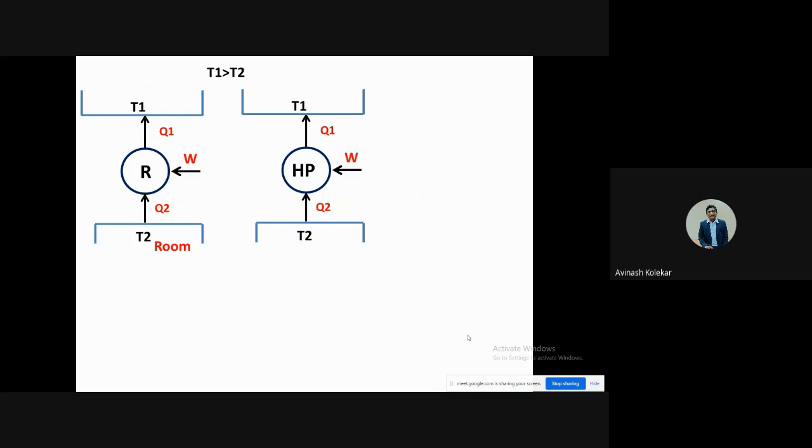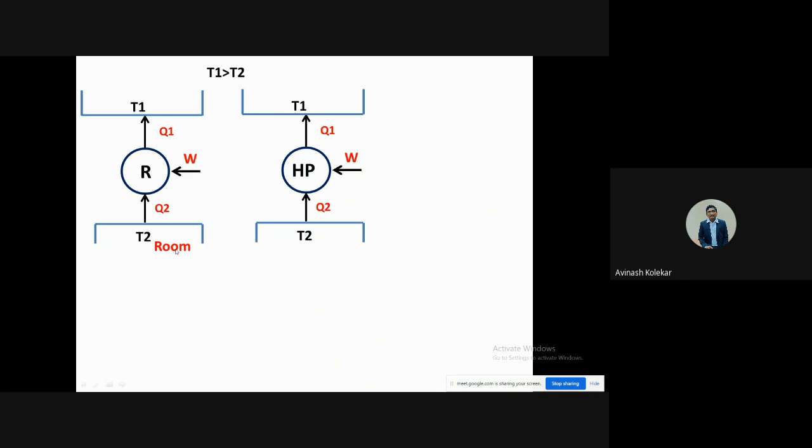Now see, when you draw the diagrams for this, you will find that both are the same. In this case also you will have the T1 temperature, the higher temperature, and the T2 temperature, the lower temperature. We are supplying the work W to the compressor. So in both cases the compressor is there, and we are supplying work for that. The condenser will reject the heat at higher temperature, and the evaporator will take the heat from lower temperature. The same thing is happening in both cases. Then what is the difference? The difference is where the condenser and evaporator are placed.